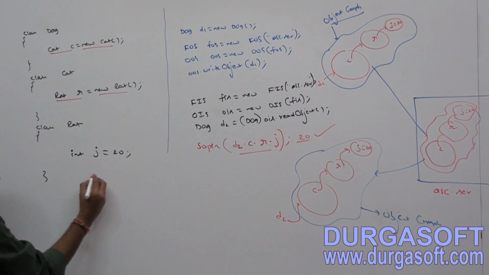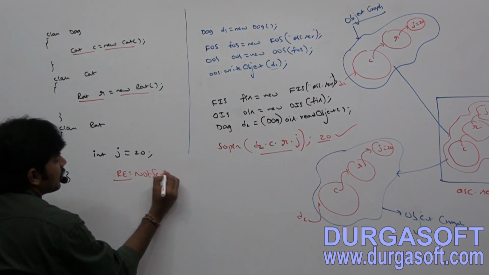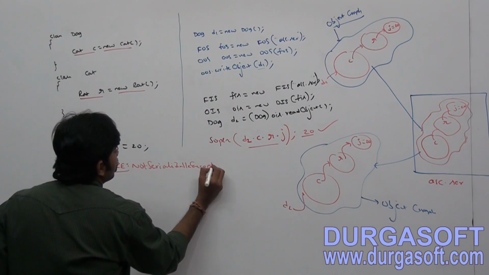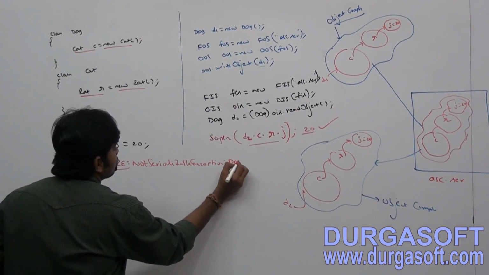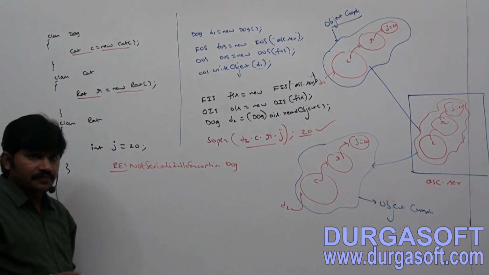That's why we get a runtime exception, NotSerializableException for Dog.